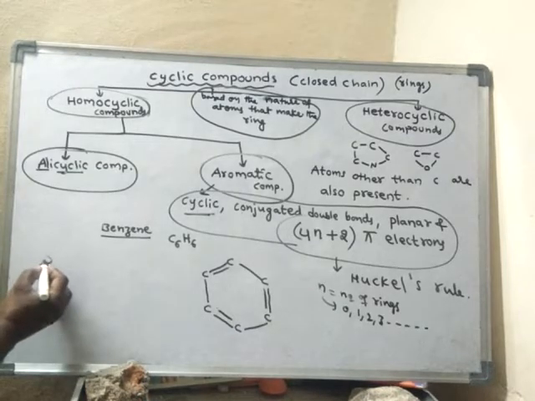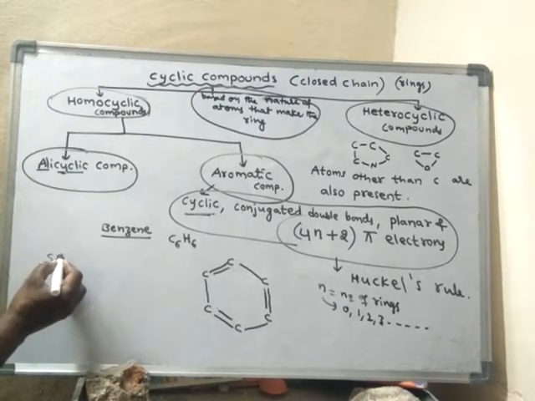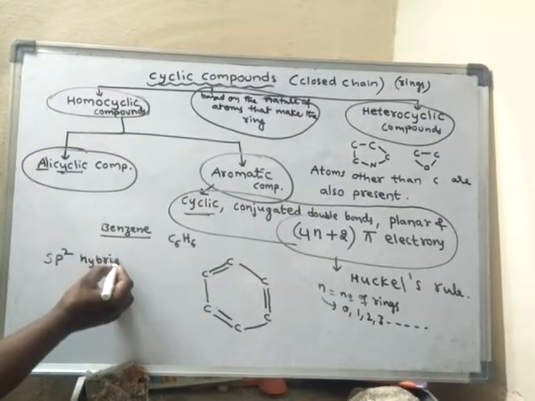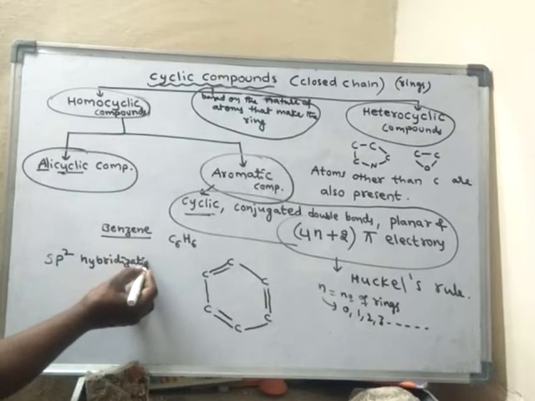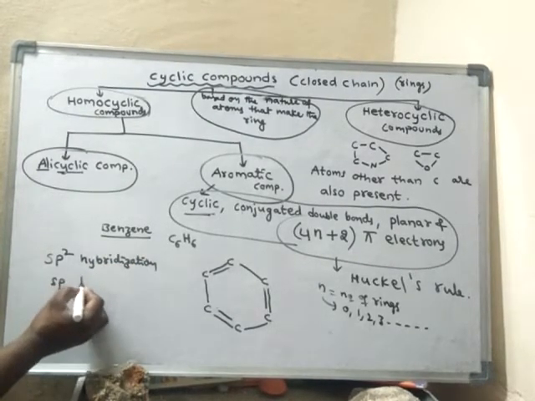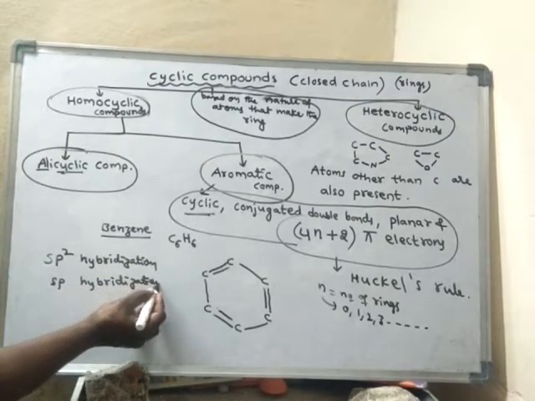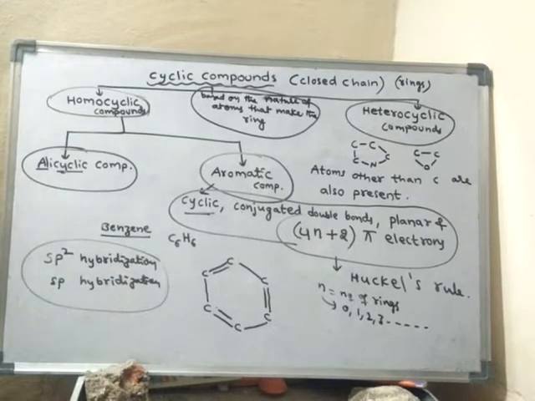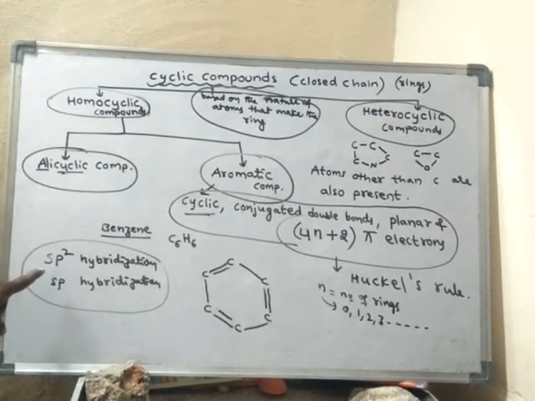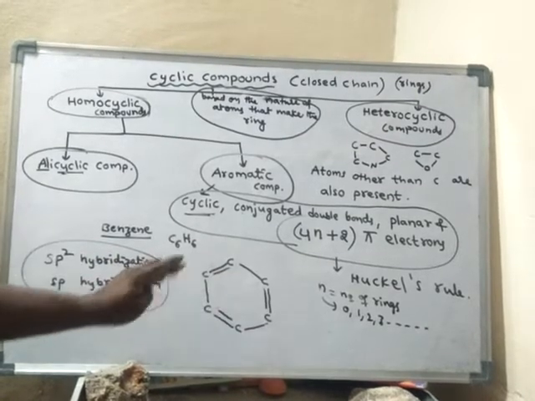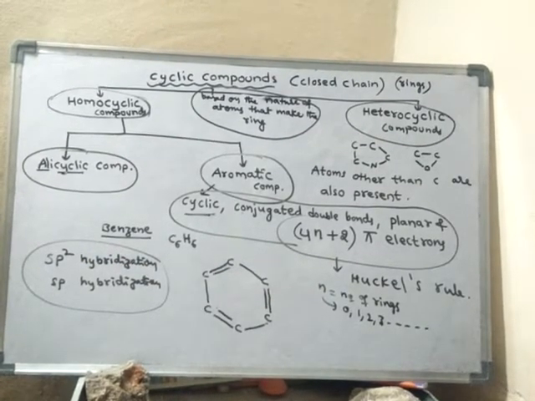Generally, when the atoms undergo sp2 hybridization or sp hybridization, then those atoms are said to be in the same plane. Otherwise, these atoms won't be in the same plane.